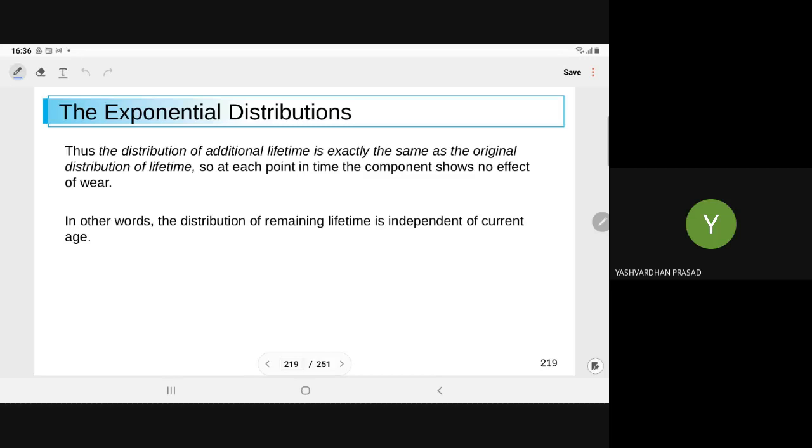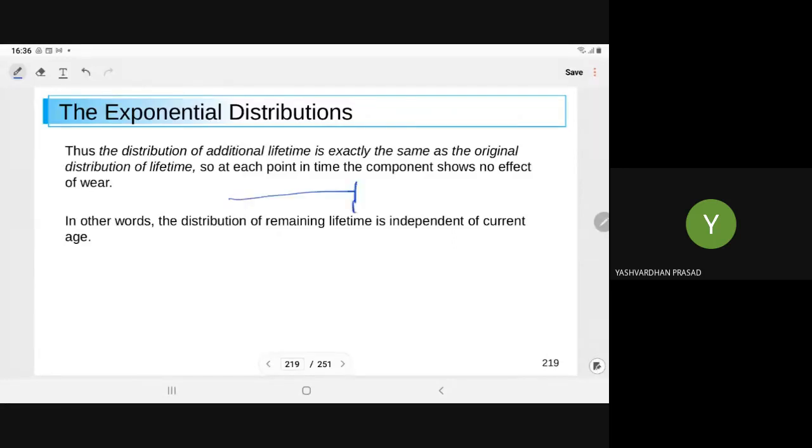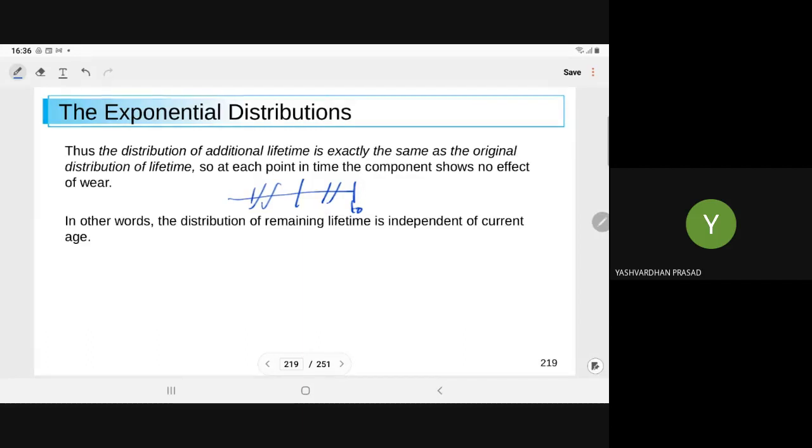So thus the distribution of additional lifetime is exactly the same as the original distribution of the lifetime. At each point of time the component shows no effect of wear and tear. Whatever time has elapsed is immaterial. There is no effect of age or wear and tear, right?